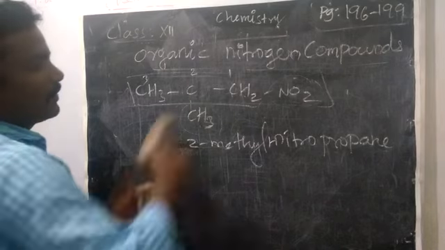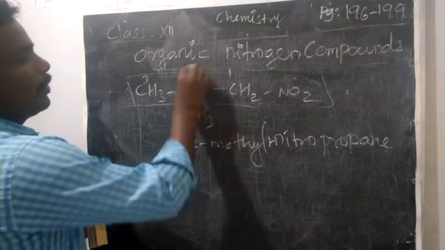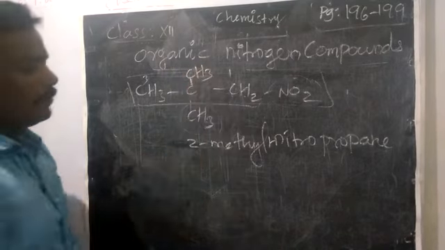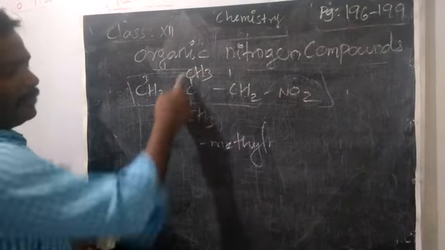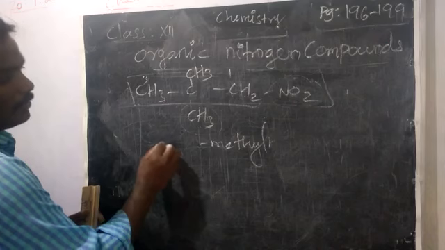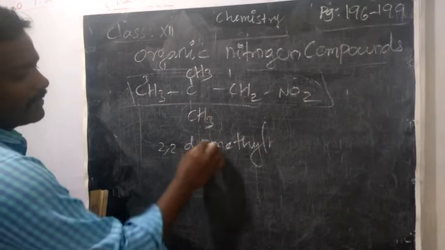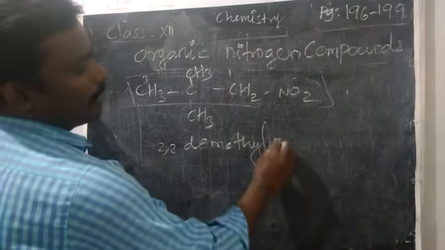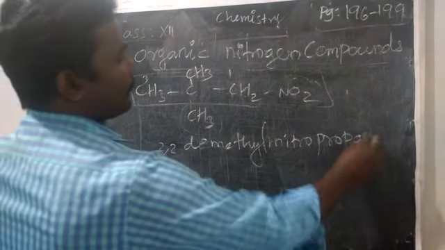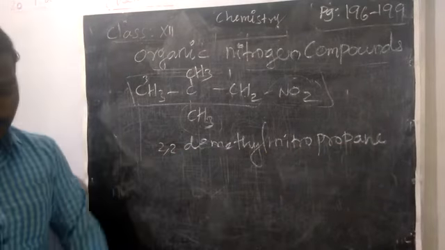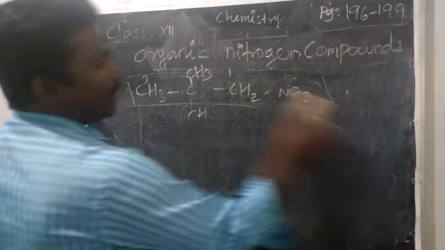In case we are going to add one more CH3 here, now how do you name? See, the second carbon having 2 methyl groups. So 2,2-dimethyl. As usual, 1-nitropropane. Right? Okay.